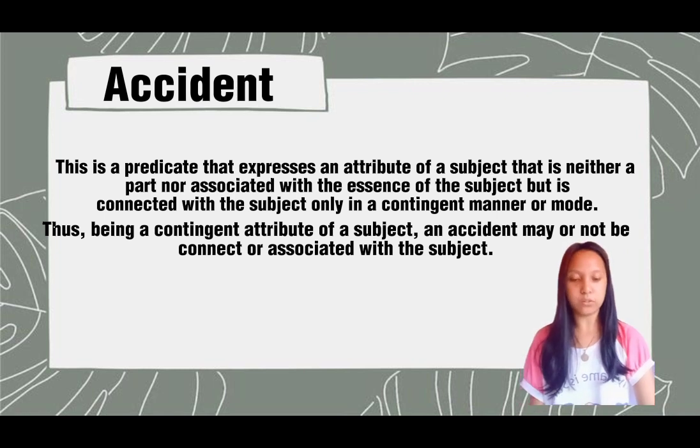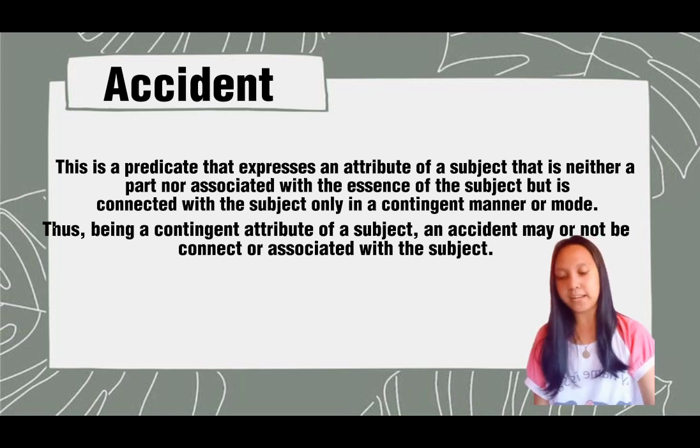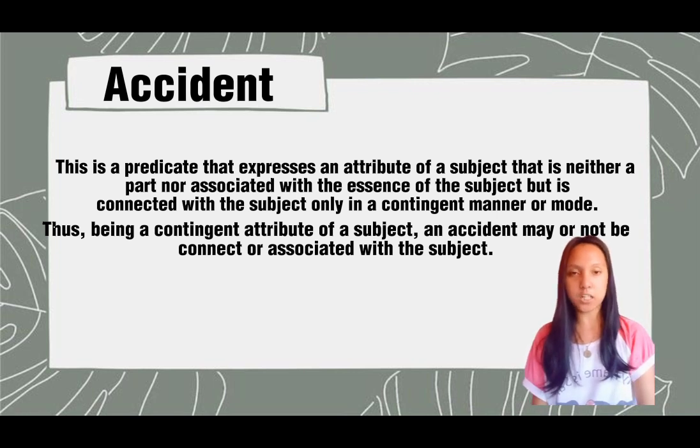This man is tall. This hat is blue. This human person is a woman. The concepts round, tall, blue, woman do not determine the essence of the respective subjects. Expressed differently, a table need not always be round. Height does not determine a man's personhood. A hat need not always be blue. And sexuality does not determine the essence of a human person. Gender, therefore, is a matter of accident.